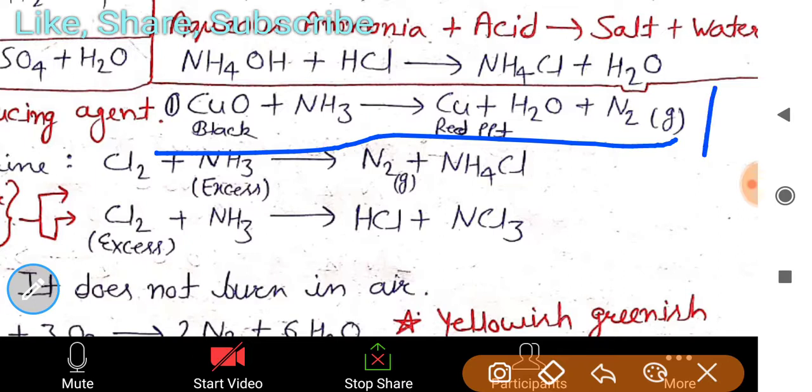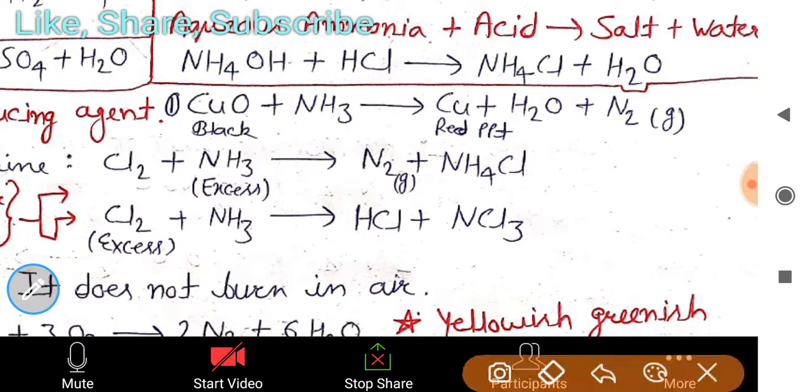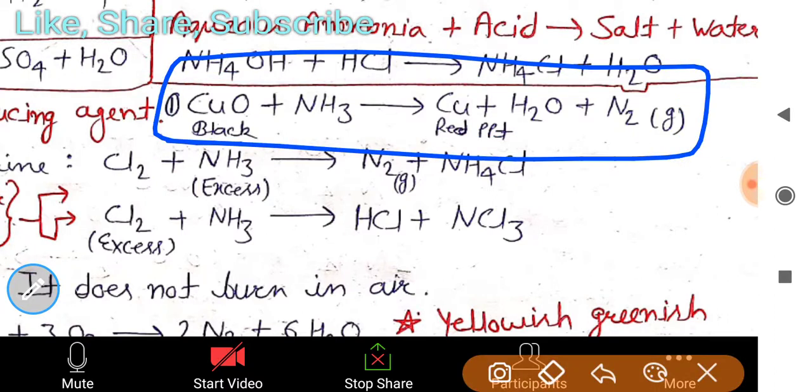Students ask, sir, this equation came for making nitrogen gas; there is no other equation for making nitrogen from ammonia, so there is this equation for making nitrogen gas from ammonia. A question came in the exam, so look at it carefully. How can we form nitrogen with the help of ammonia? It is mainly for the making of nitrogen gas. Whenever copper oxide reacts with NH3, it forms a red precipitate of copper, and nitrogen gas is evolved in this process.